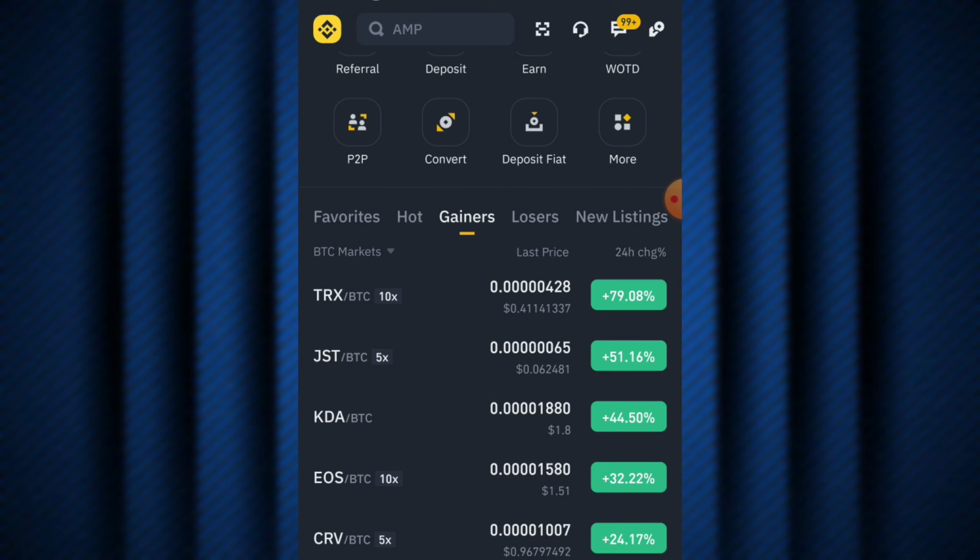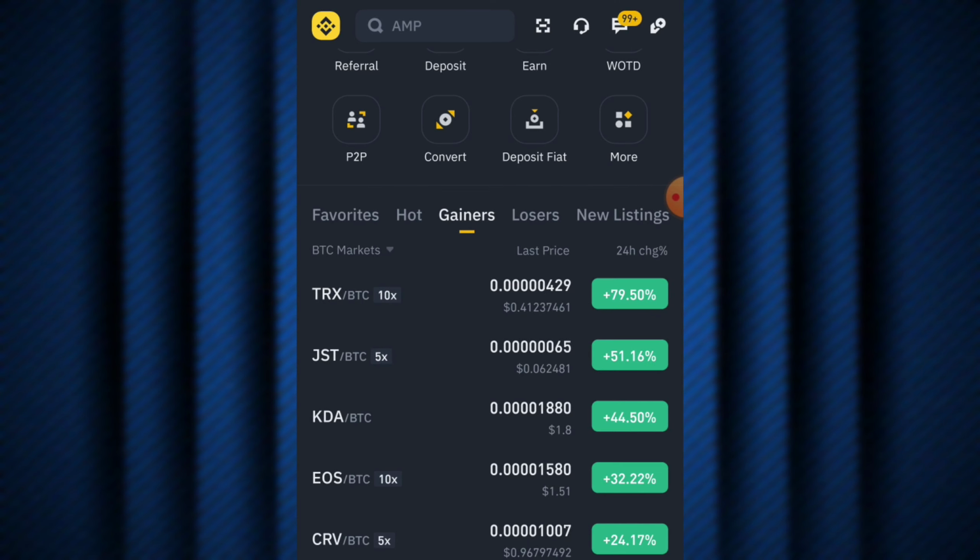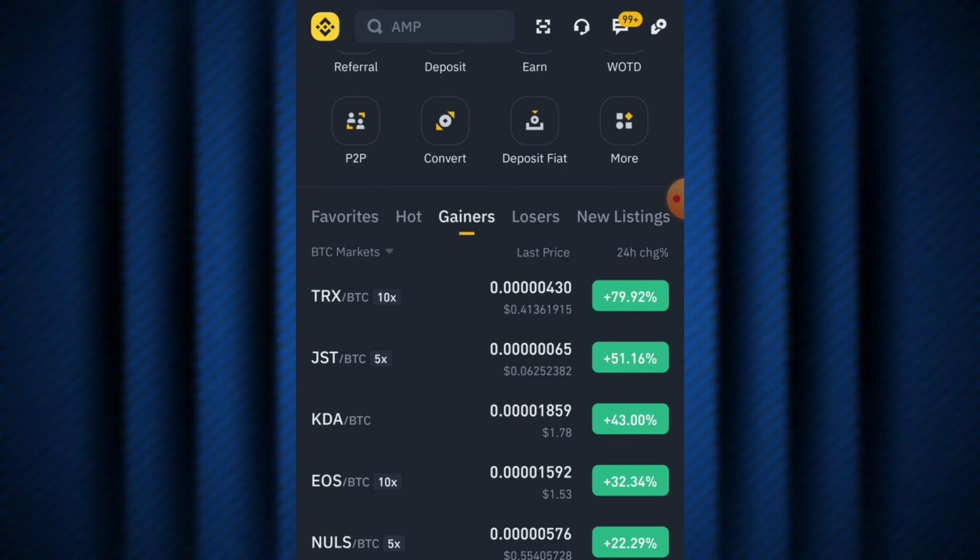When we hold them, just wait for a couple of hours, probably 3 to 4 hours, and wait for the spikes. As you can see, all those cryptos are actually popping right here. They go up and go down, they go up and go down, and there's a time where it goes up pretty well. This is where you make your profit from each and every one of them, and then you convert them to the stable currency, which is USDT, and boom guys, you sell for profit. This is basically how the strategy works.